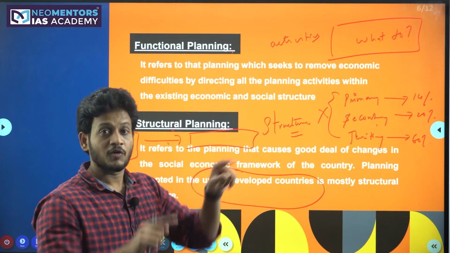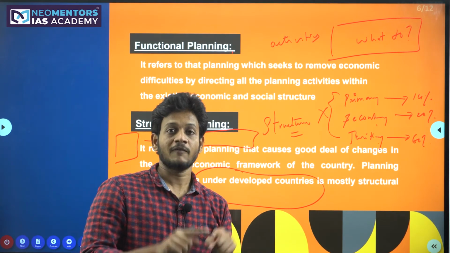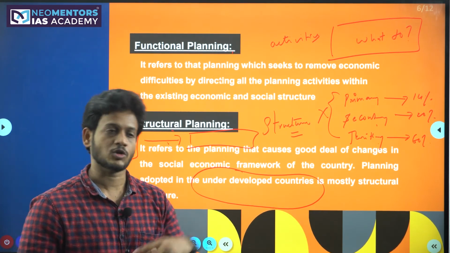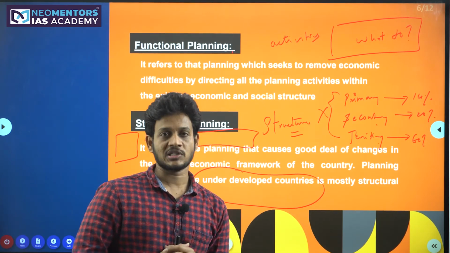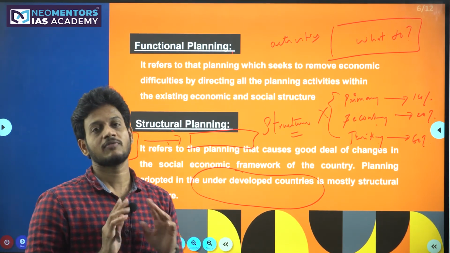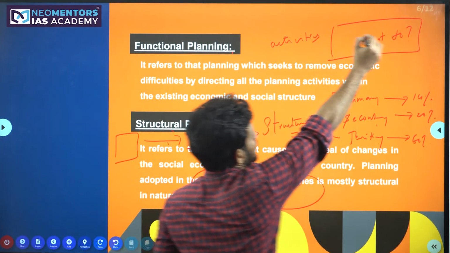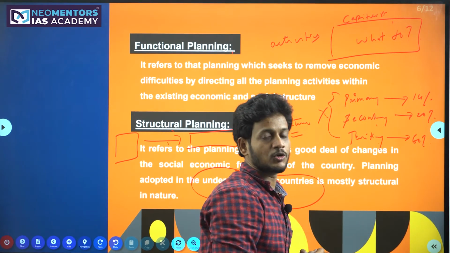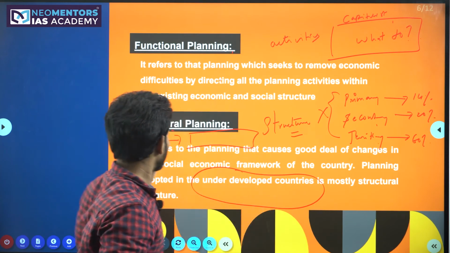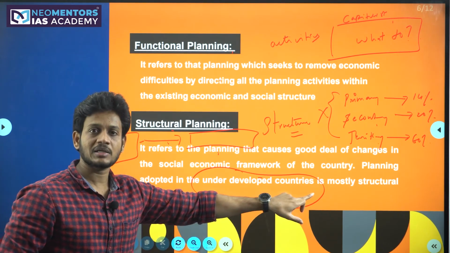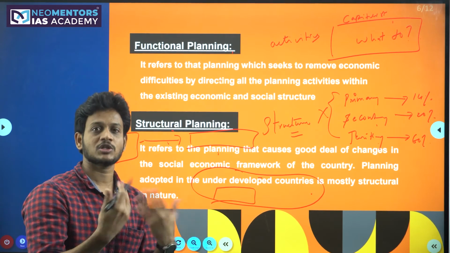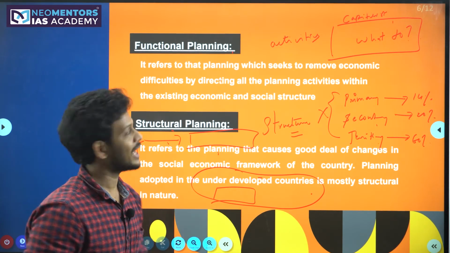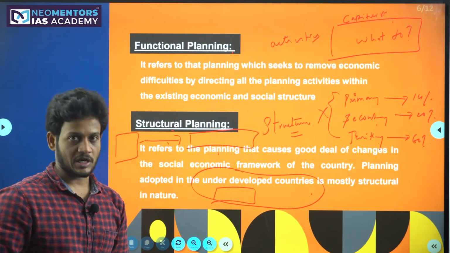But in functional planning, within the existing structure of the economy, you do the things. You bring the economic activities, or you bring the reforms, or you bring the different policies, whatever it is, within the existing structure of the framework. Like the United States of America, what is the structure of the United States of America? Capitalist economy. So within this capitalist economy only, you do whatever you want to do. But when it comes to underdeveloped countries, you change the structure. You can change from capitalist to socialist, socialist to communist. After that you will think of what exactly to be done in the economy. So this is called functional versus structural planning.